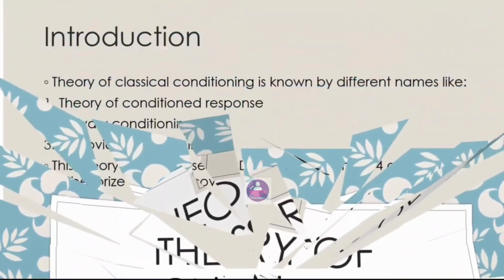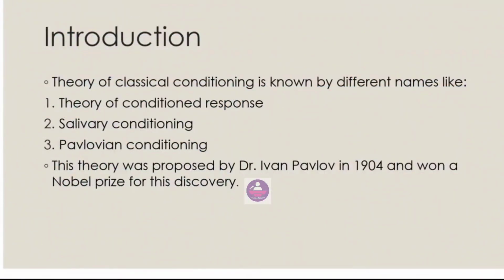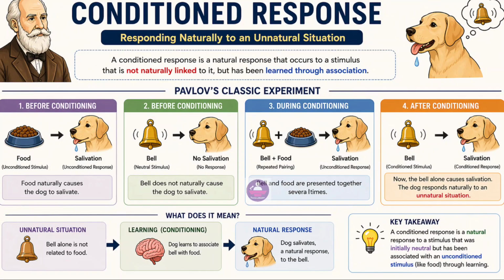So the theory of classical conditioning is also known as the theory of conditioned response, salivary conditioning, or Pavlovian conditioning. This theory was proposed by Dr. Ivan Pavlov in 1904 and won a Nobel Prize for this discovery. Conditioned response means responding naturally to an unnatural situation, or you can say an unnatural stimulus.